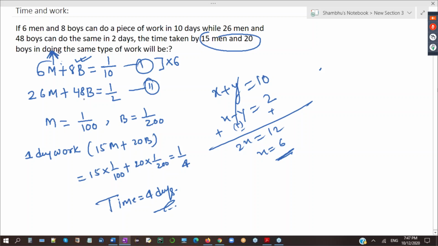Is there no other method to do this? Other methods are also there, different ways to solve a linear equation. In a direct linear equation, if one side quantity increases, the other side quantity will decrease.